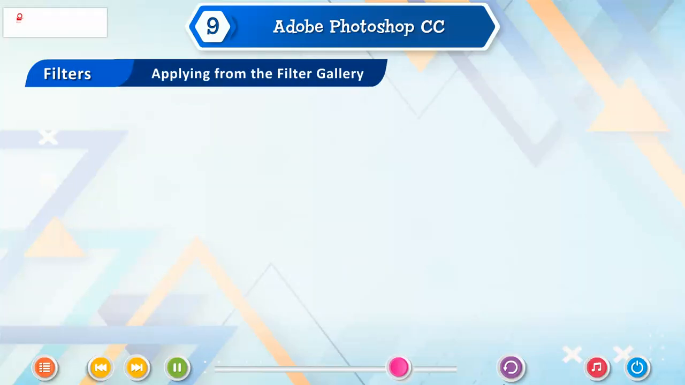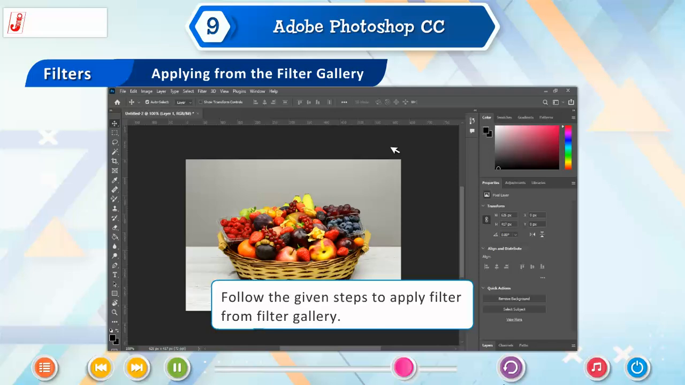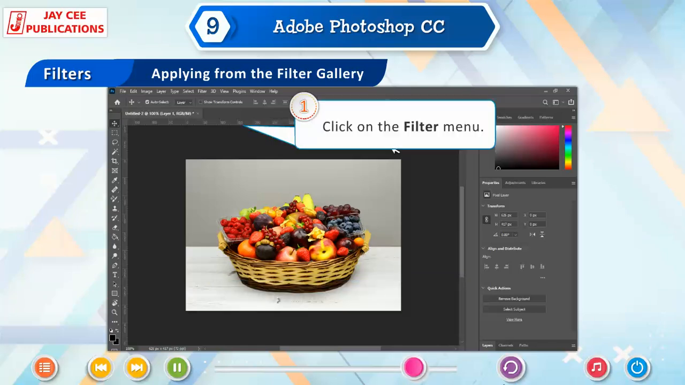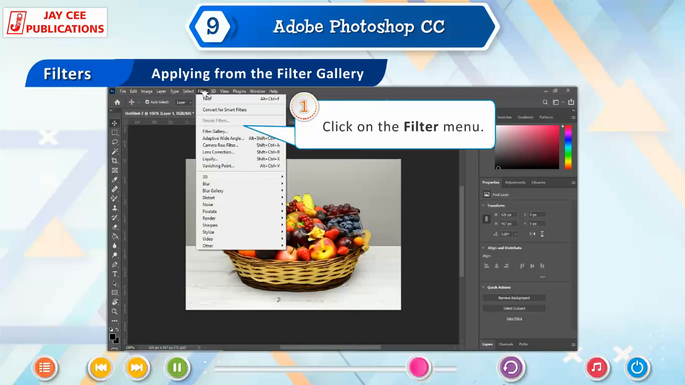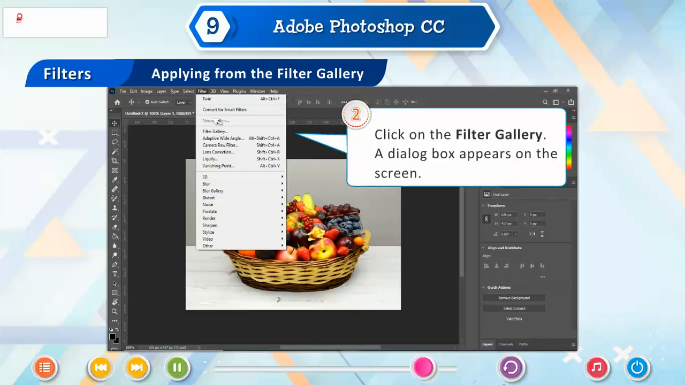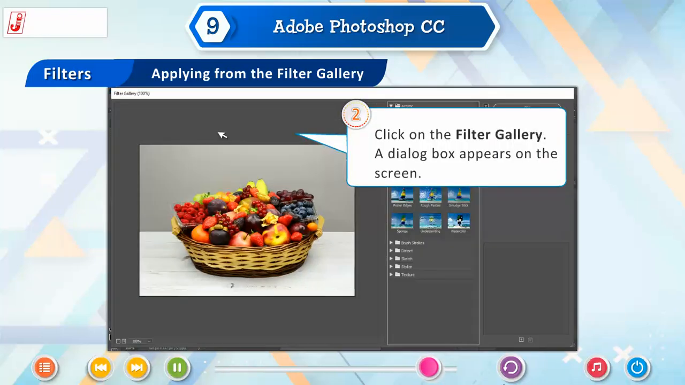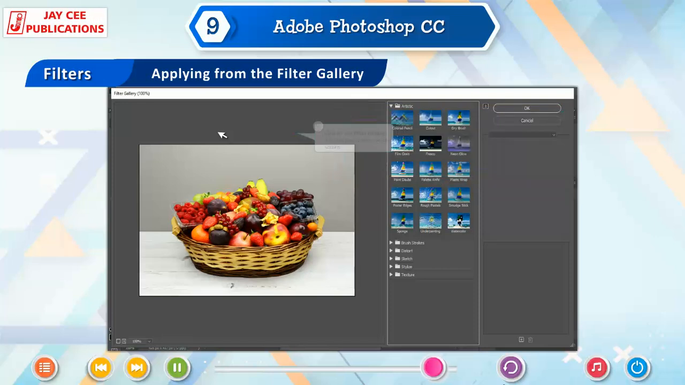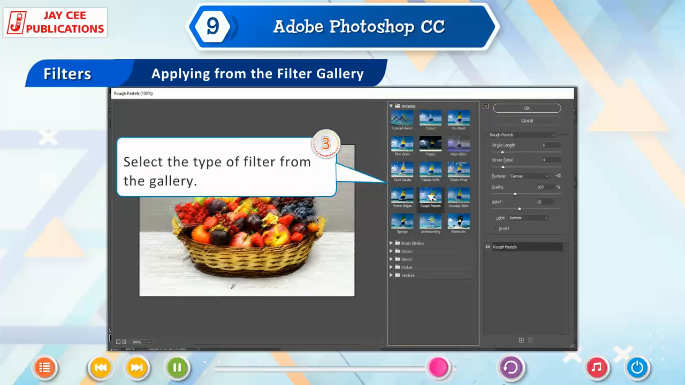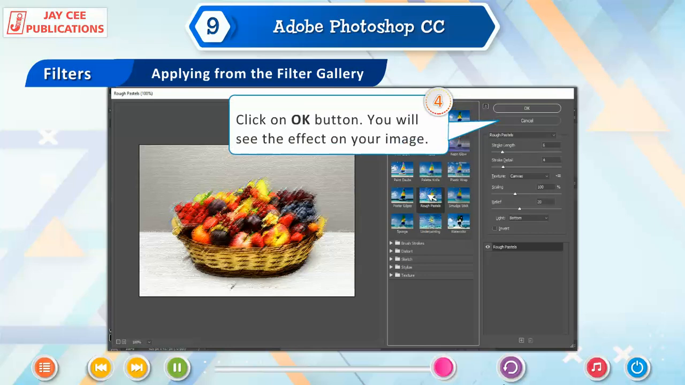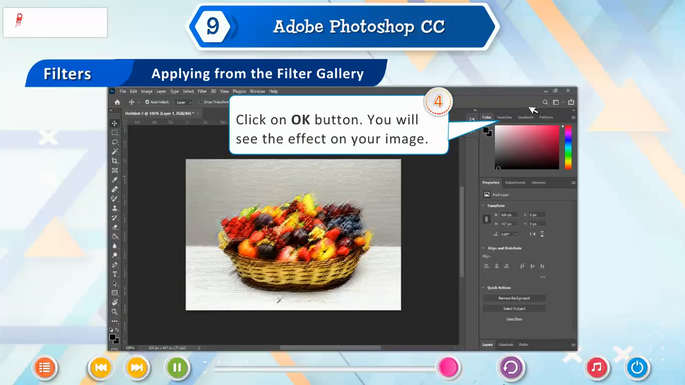Applying from the filter gallery. Follow the given steps to apply filter from filter gallery. 1. Click on the filter menu. 2. Click on the filter gallery. A dialog box appears on the screen. 3. Select the type of filter from the gallery. 4. Click on OK button. You will see the effect on your image.